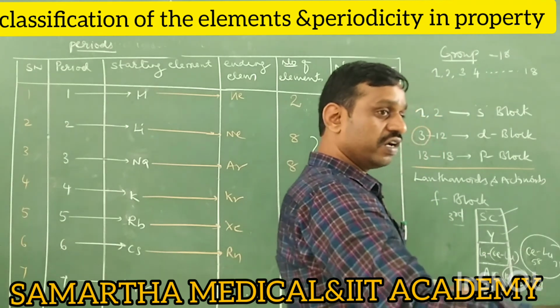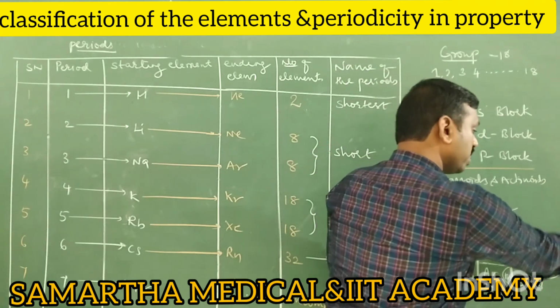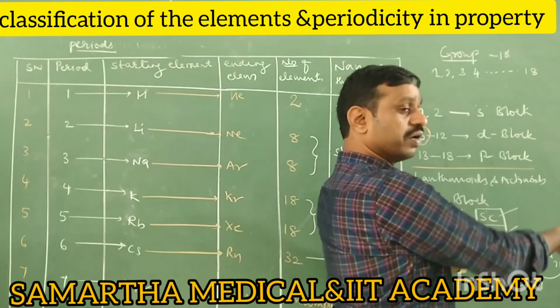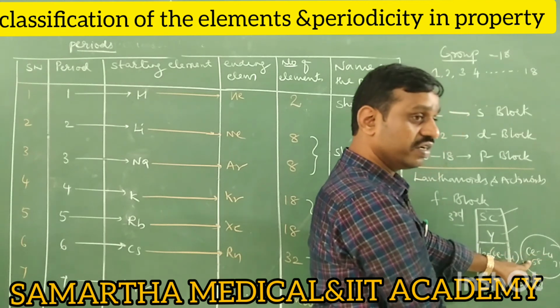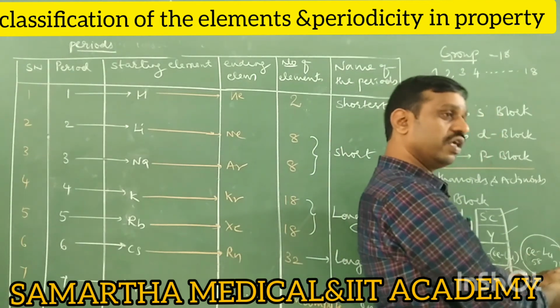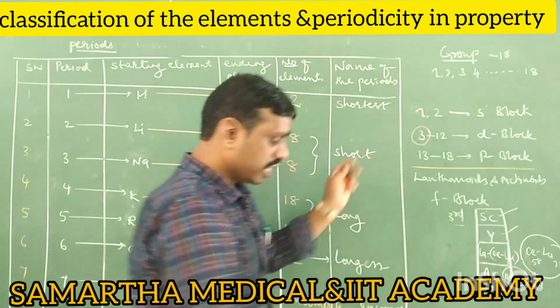The differentiating electron enters the f orbital. In all the remaining elements, the differentiating electron enters the d orbital. But only here, the differentiating, meaning last incoming electron, enters the f orbital, that is F block. Okay, this is the difference. We'll continue tomorrow.